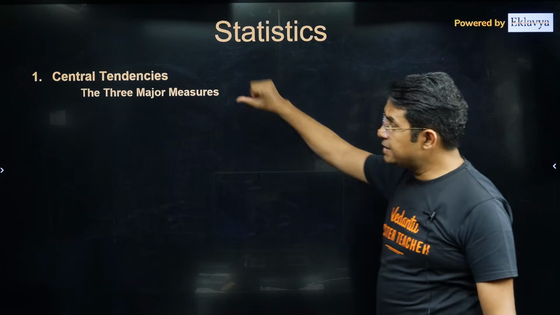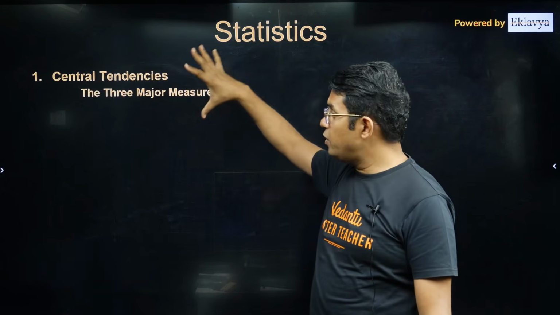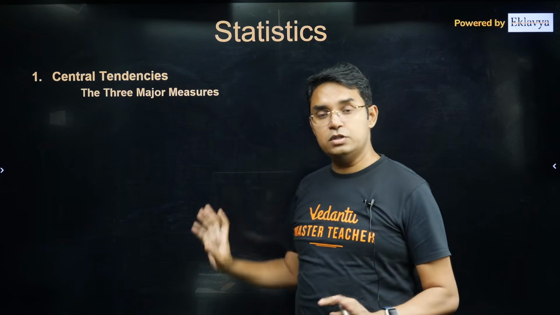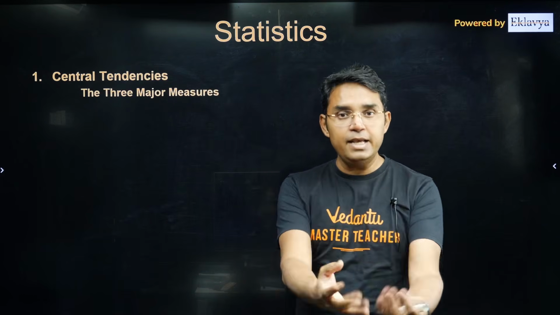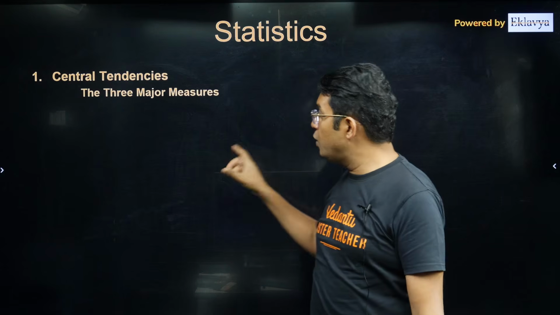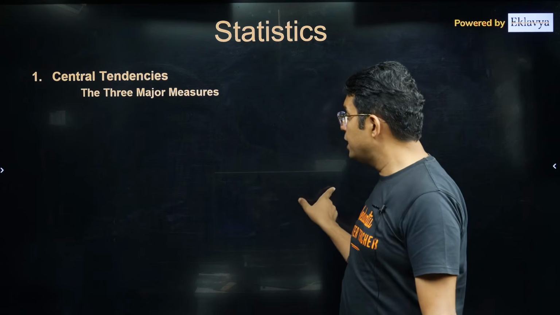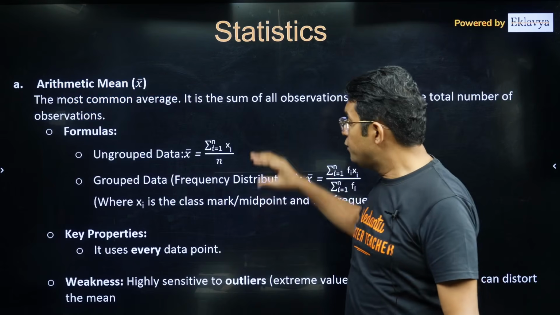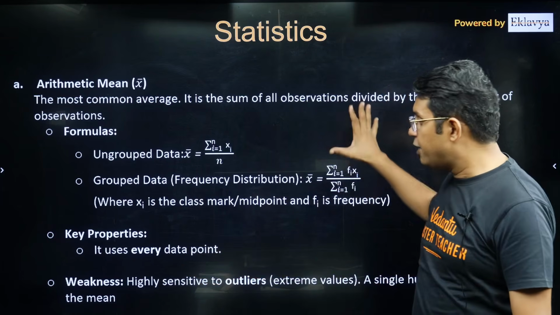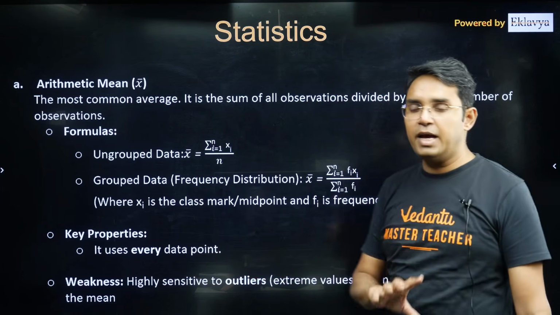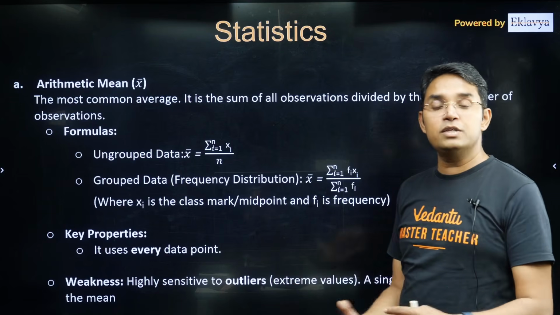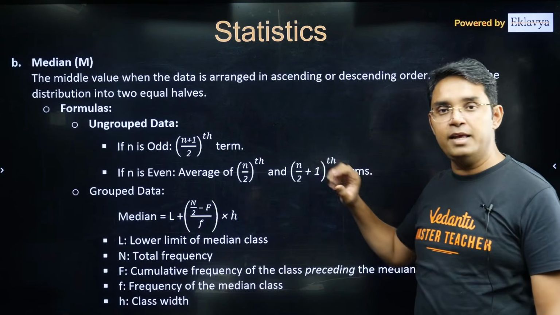In statistics, these are the basics I think we all must know, and I will say not only the session notes, please refer to some book also, maybe NCERT or something like this, so that you know all these things like central tendencies, mean, median, mode, what are they, what are the formulas. For ungrouped data, for grouped data, their key properties, their key weaknesses, I have mentioned here. Please go through the session notes and you will understand what exactly these points are.